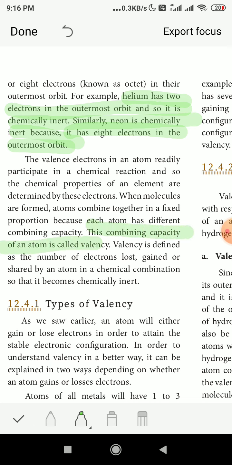In other words, valency is defined as the number of electrons lost or gained or shared by an atom in a chemical combination. So that is the definition for valency.